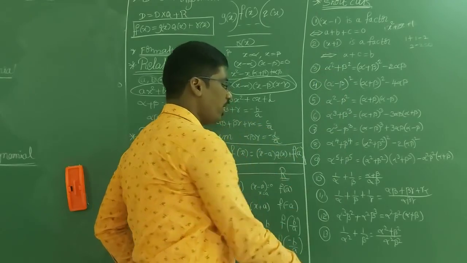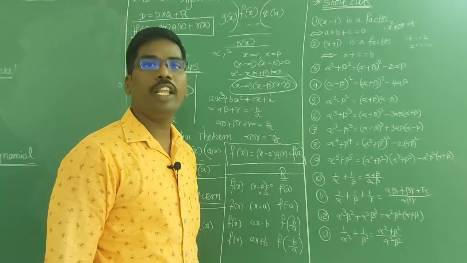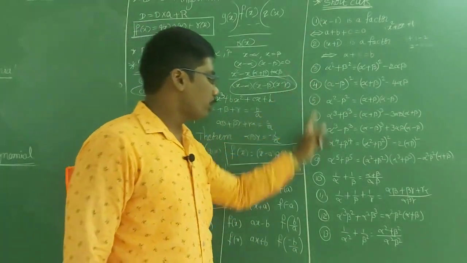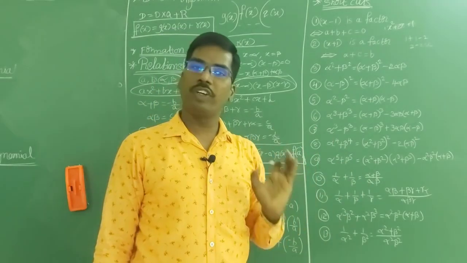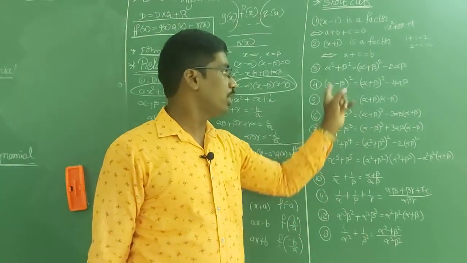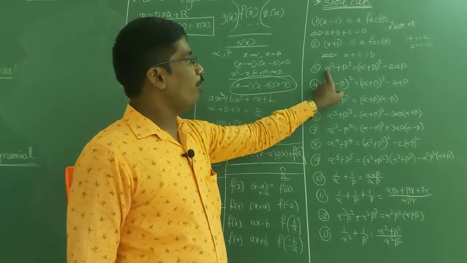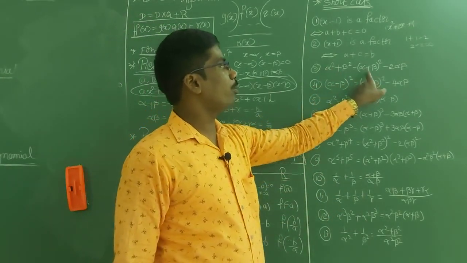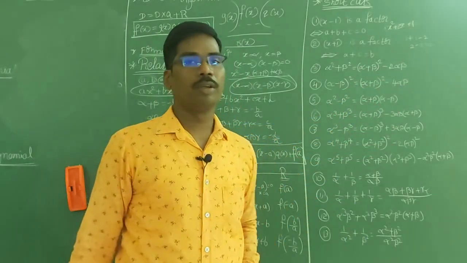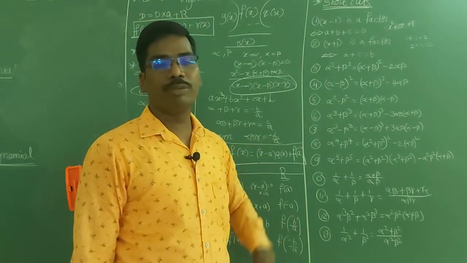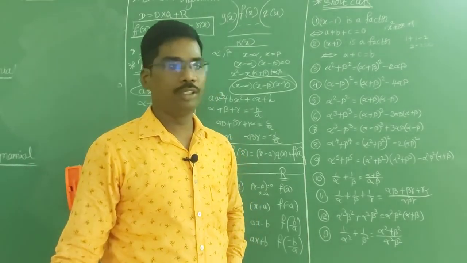Now these are the most important formulas. Definitely in this topic, one bit definitely comes. They will definitely give one bit from these important formulas or shortcuts. Now see here, alpha square plus beta square is equal to alpha plus beta whole square minus 2 alpha beta, that's nothing but a square plus b square is equal to a plus b whole square minus 2ab.